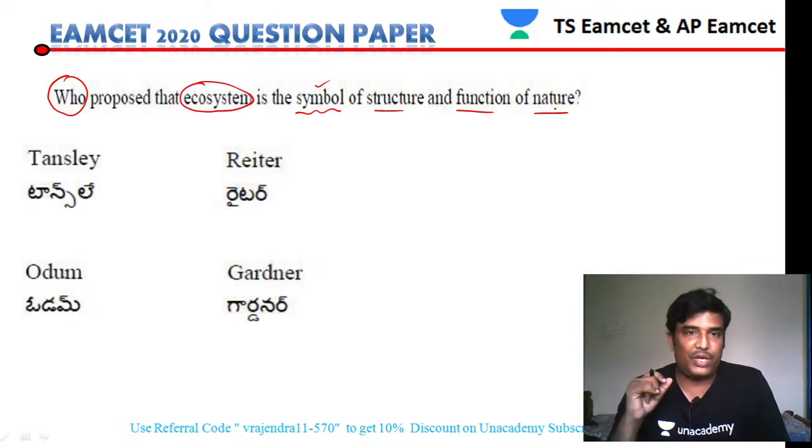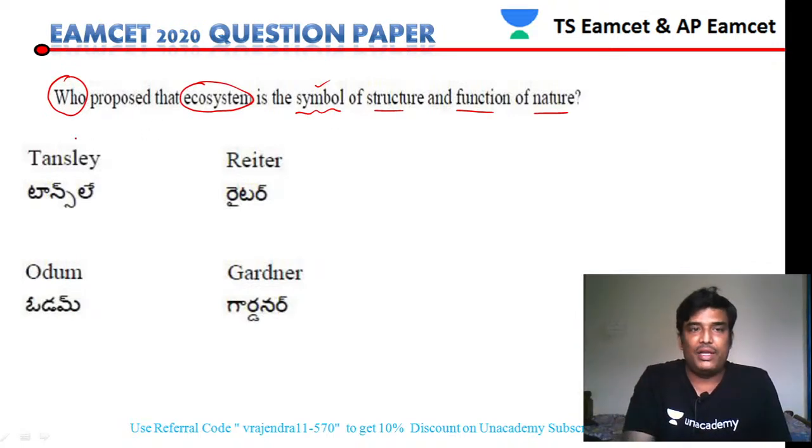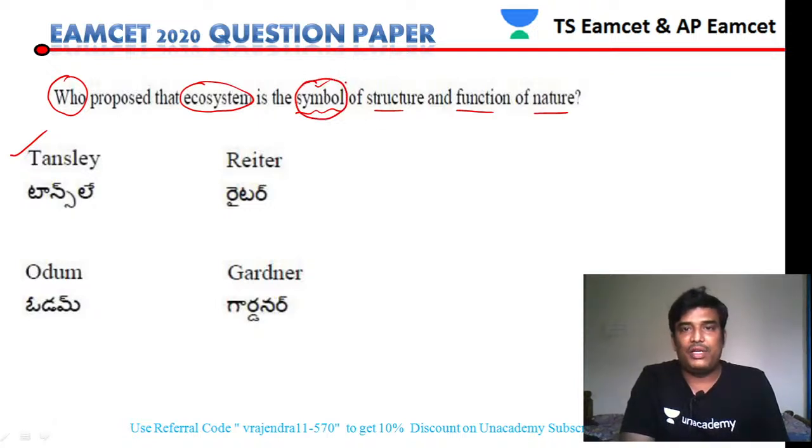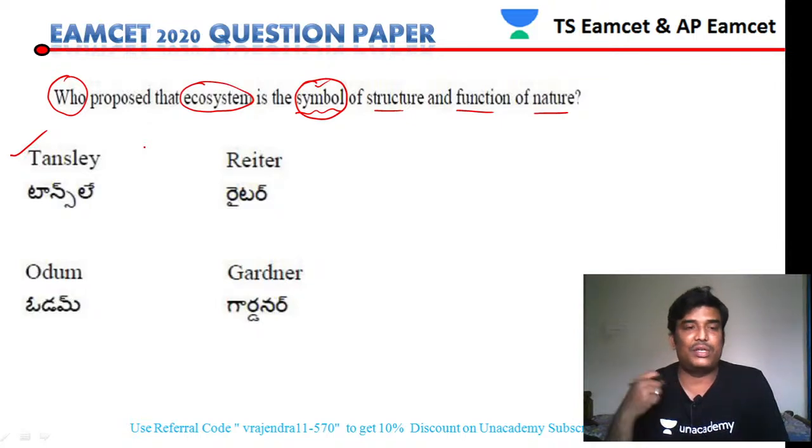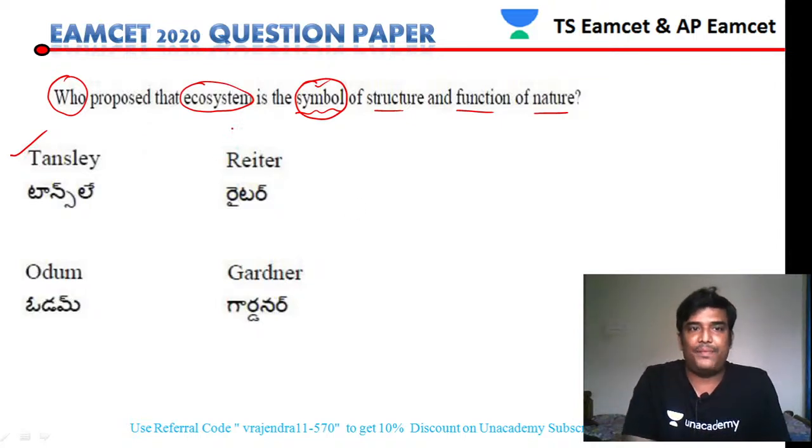The term ecosystem was first given by Tansley. So Tansley is the person who said that the ecosystem is the symbol for structure and functions of nature. So that is the answer. Odum is considered the father of ecological studies and ecosystem. Anyhow, the one who proposed the ecosystem as the symbol of the functions of nature is Tansley, a scientist.